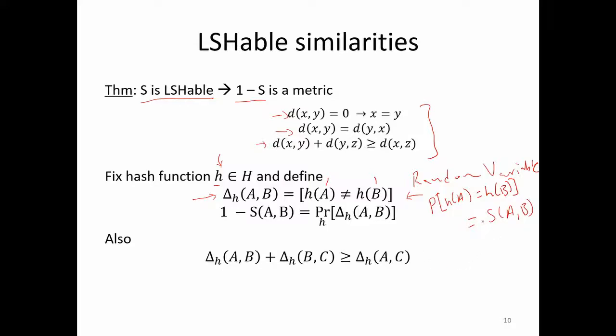So not equal to should just come here as 1 minus this. So this is what we are writing here. Probability of delta H, this is the event delta H, is 1 minus S of this.